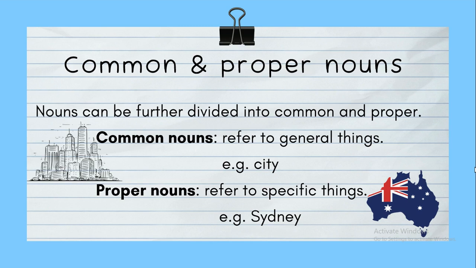If I tell about students, then it would be a common noun, because there are a lot of students in the world. There are a lot of cities, a lot of countries, a lot of things. And if we talk about a specific thing, that would be a proper noun, and a proper noun is always capitalized. That will be capital because specific things are always capital.